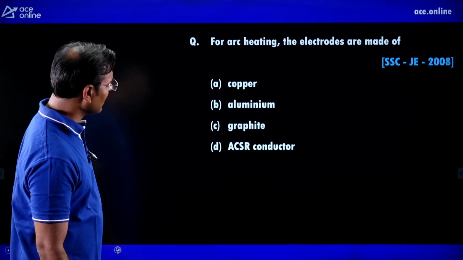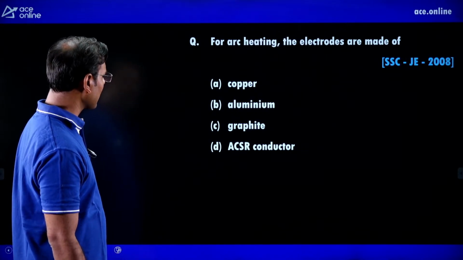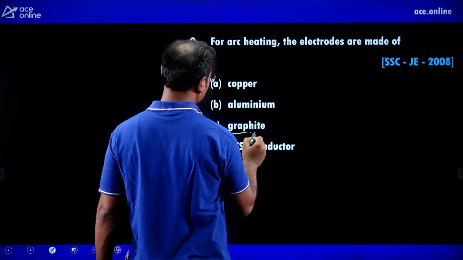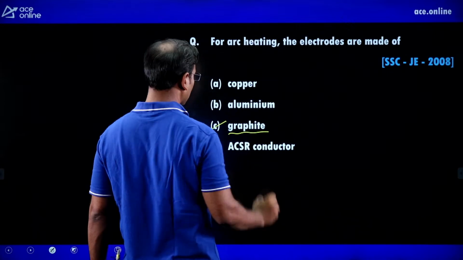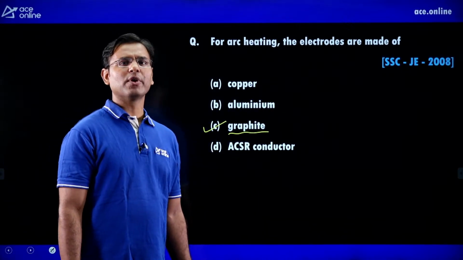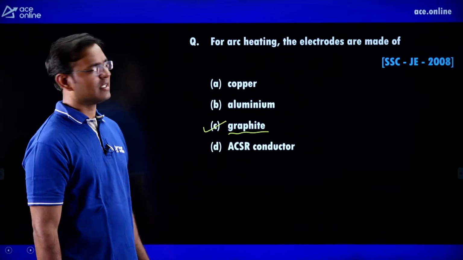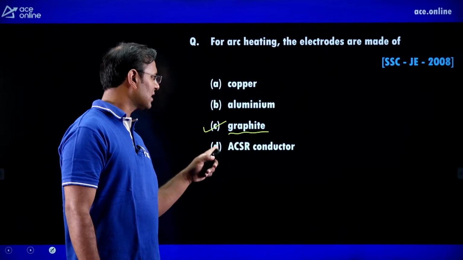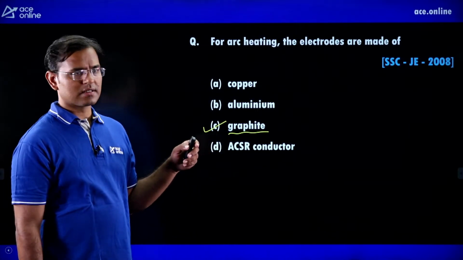For arc heating, the electrodes are made up of what? Arc heating means if we are using arc welding, which type of electrode can we use? The graphite electrode we can use. Guys, graphite has a very high melting point, around 3600 degrees centigrade. Instead of graphite here, they have given tungsten, so we can go with the answer tungsten.